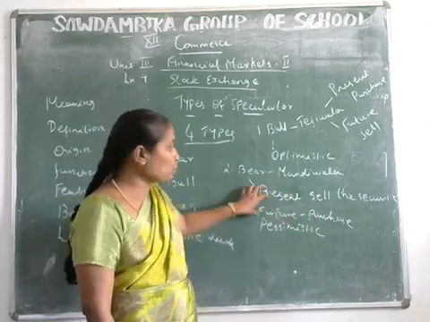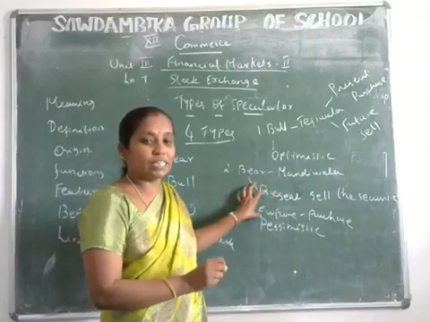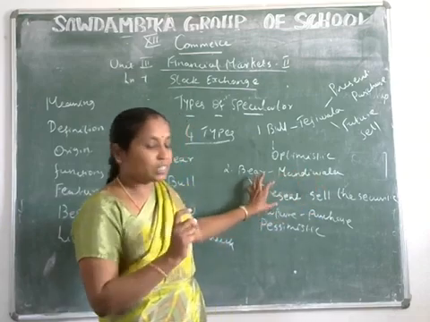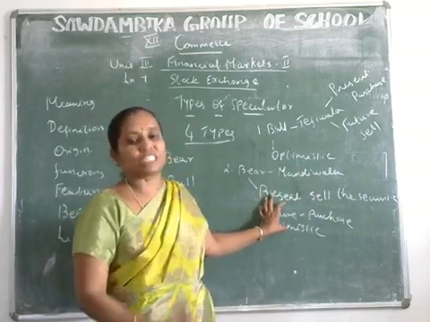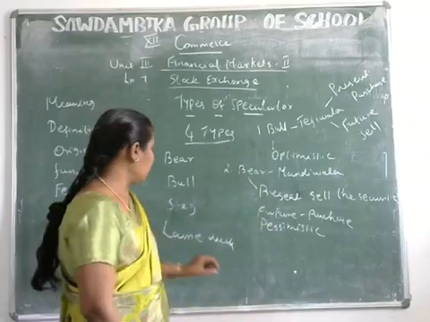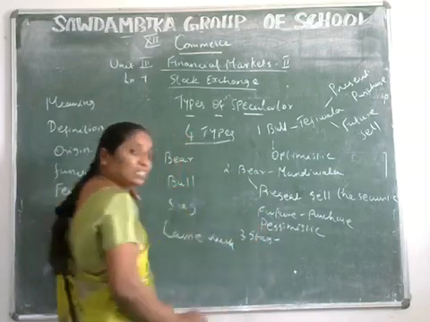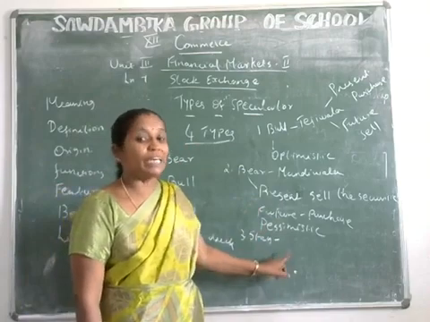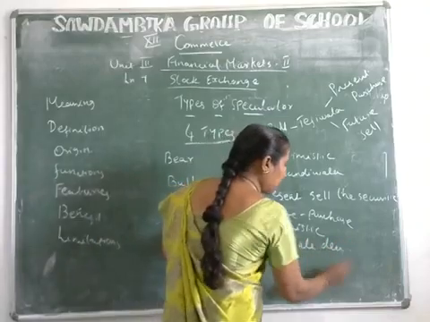So he expects prices to go down in the future, and his intention is first to sell the securities. His anticipation is to sell the securities and buy them in the future period at lower prices. This kind of speculator is a bear speculator. And the next one is called a stag. Stag is a cautious speculator. What is a stag really? Stag means a male deer. So what is the activity of the deer?